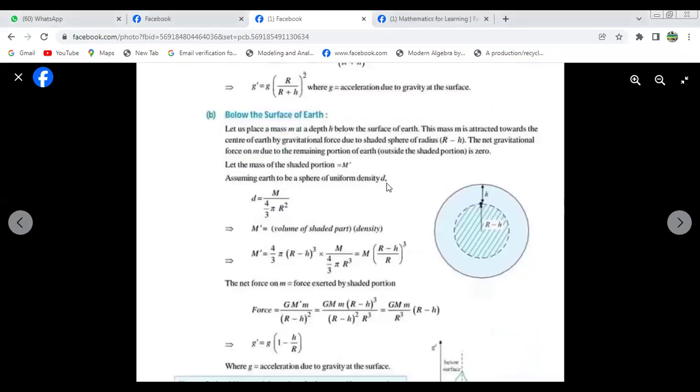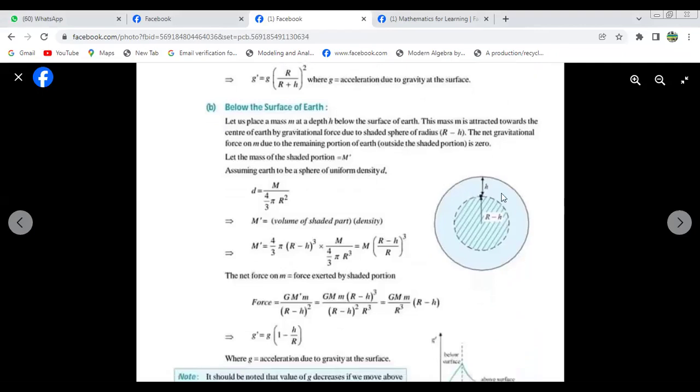Now we can calculate the value below the surface of the earth. Suppose this is the whole earth, and at a depth d below, we can draw another sphere similar to the earth. Then the radius of the new sphere will be R minus d. Let us place a mass m at the depth d below the surface of the earth. This mass m is attracted towards the center of the earth by a gravitational force due to the shaded sphere of radius R minus d. The net gravitational force on m due to the remaining portion outside the shaded portion is 0. Let the mass of the shaded portion be m dash.